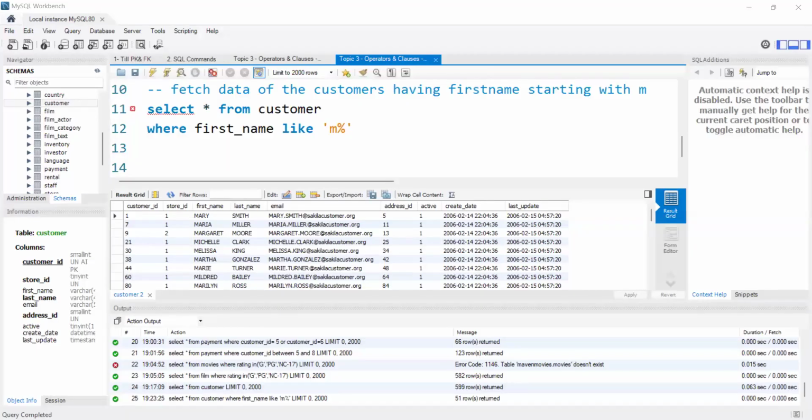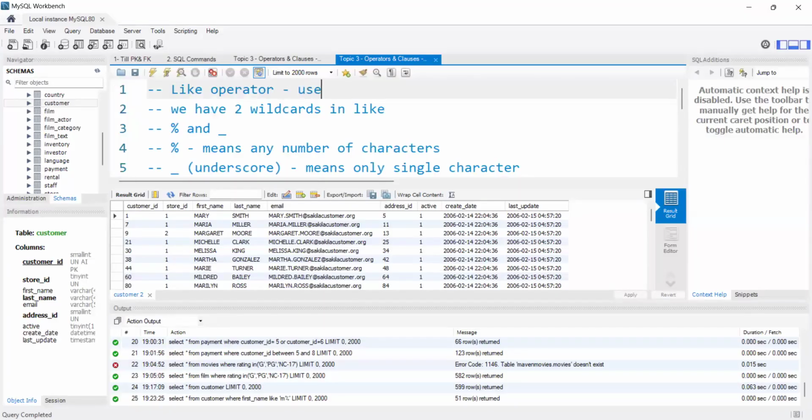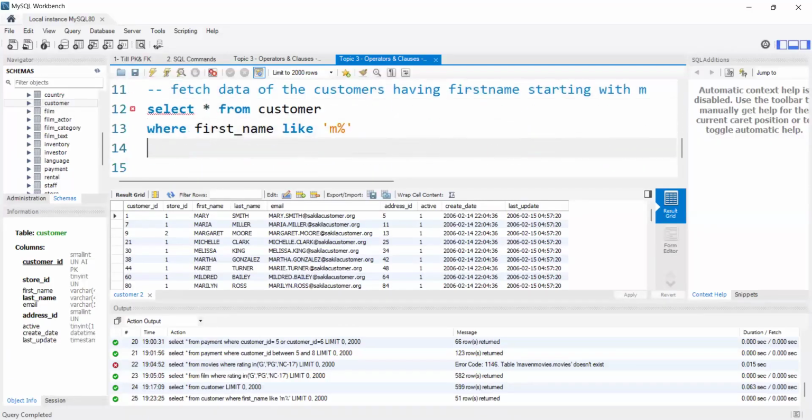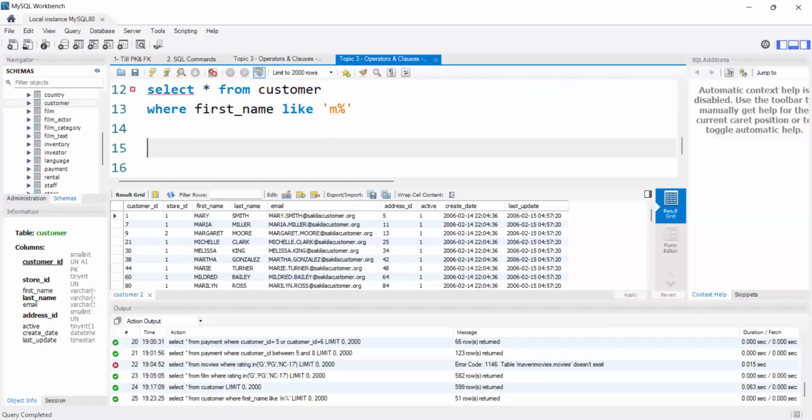Basically, we will use the LIKE operator to find the pattern of the data. Let me write the definition first here. LIKE operator is used to find the pattern of the data. Here also we are finding a pattern of the data: the first name should be M, and particularly this pattern we are following. I want all the names starting with M. So the LIKE operator is used to find the pattern of the data.